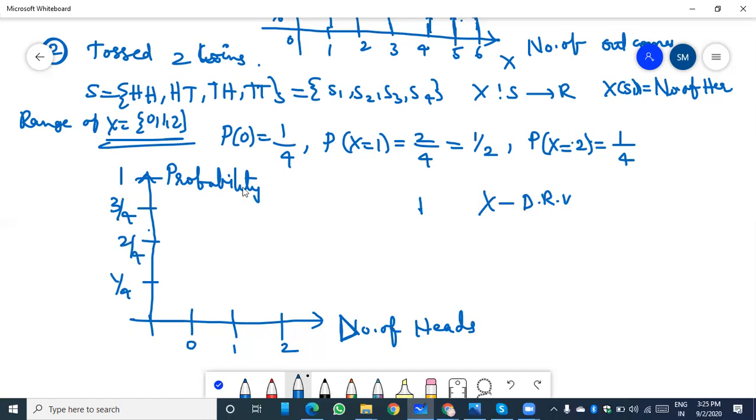The probability of 0 is 1 by 4, the probability of 1 is 2 by 4, that is 1 by 2, and the probability of 2 is 1 by 4. So this graph relates the discrete random variable and its probability.